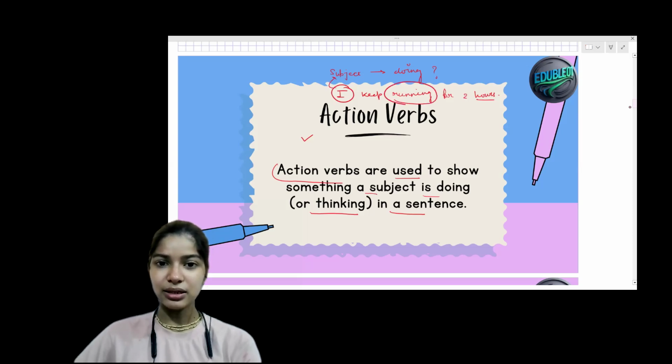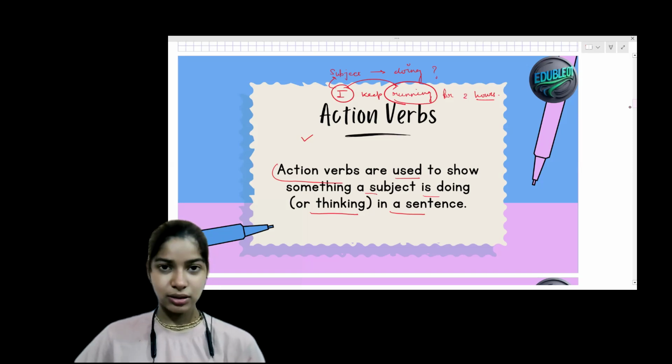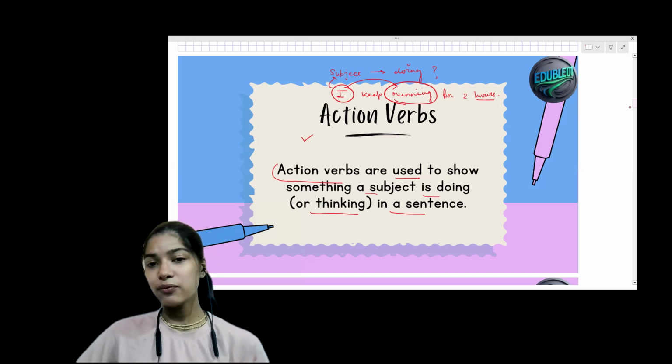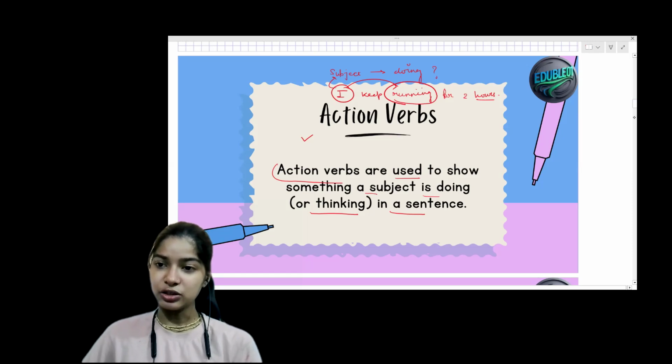Running means what the subject is doing, right? Running means action going on. And who is doing the action? The subject. I is the subject. So it tells us basically what the subject is doing or what the subject is thinking about. So this is what we call action verbs.